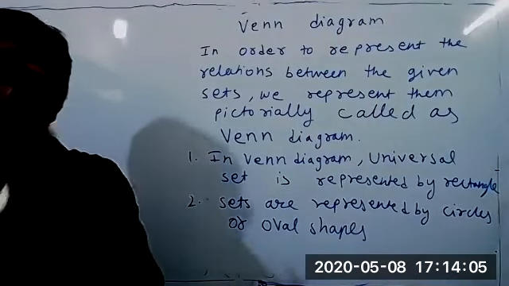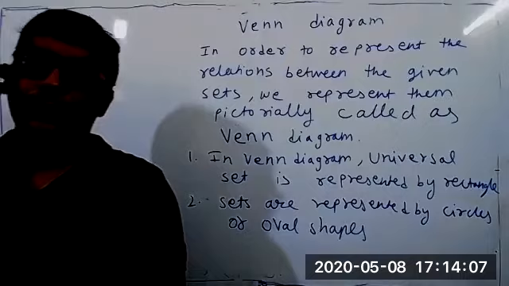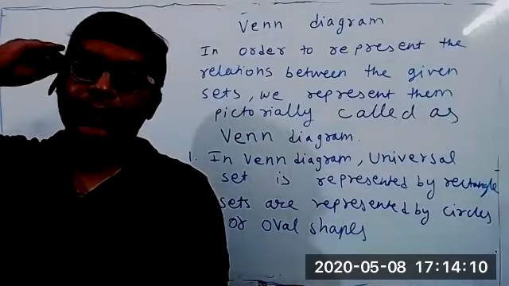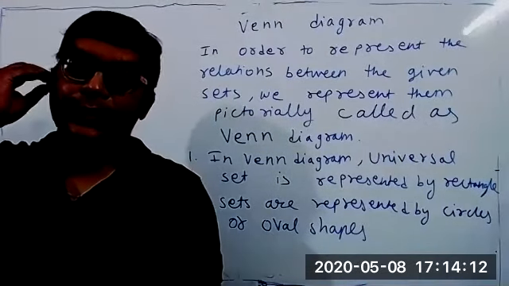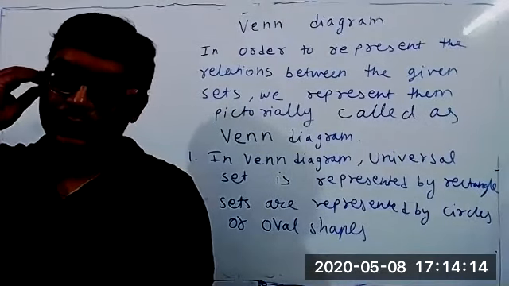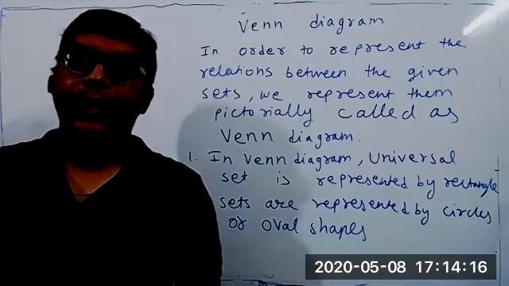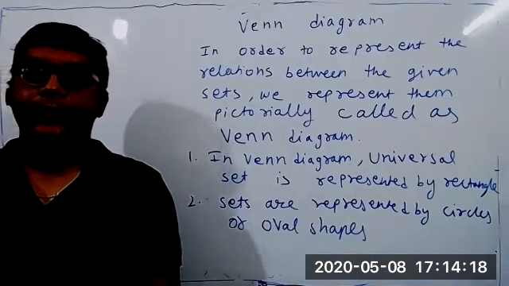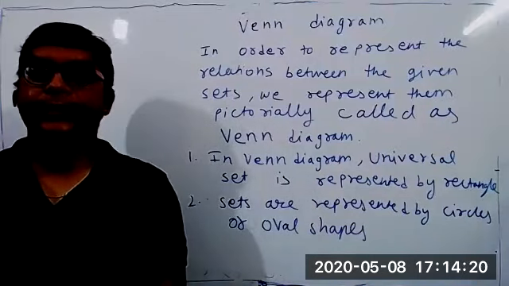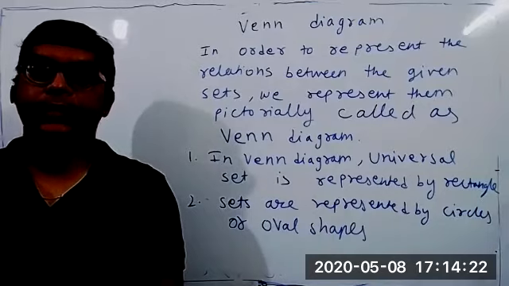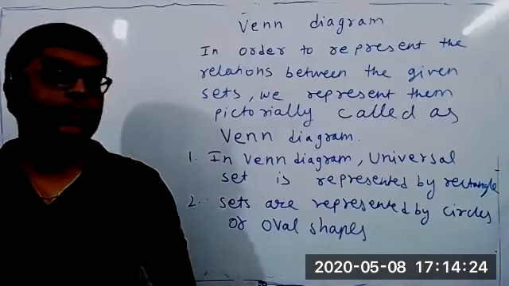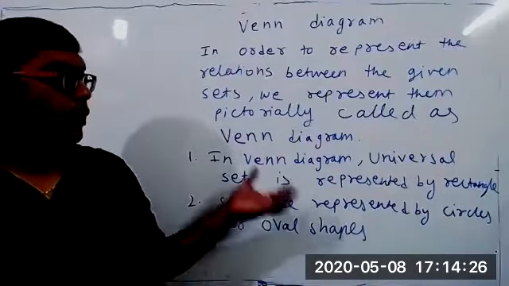So students, Venn diagram means, to represent the relationship between sets, we represent the sets pictorially. By pictures, we represent the set. That representation is called a Venn diagram. What relation, I will teach you, but some relations will be there.